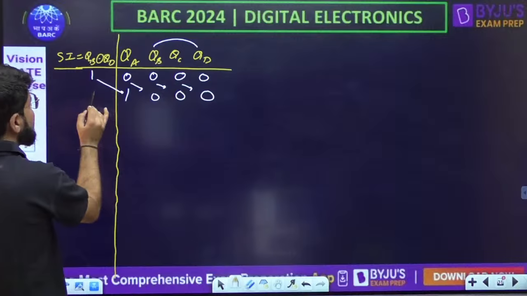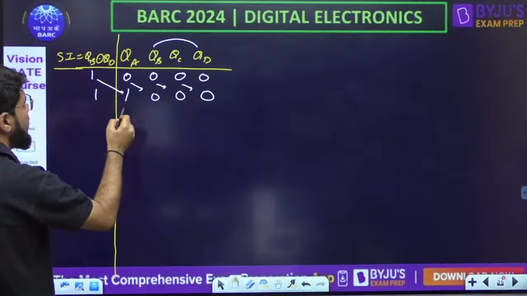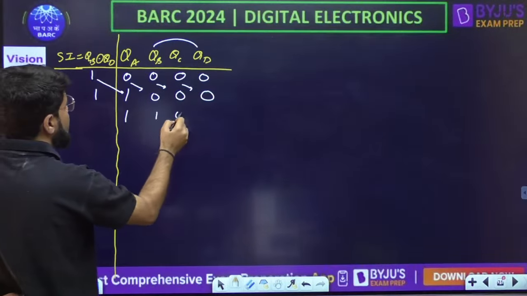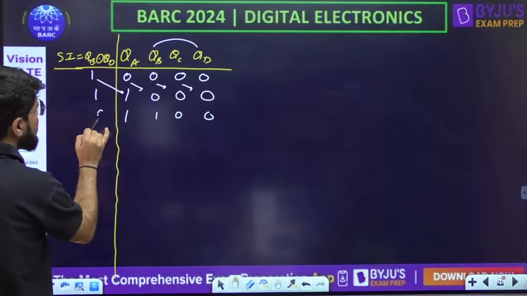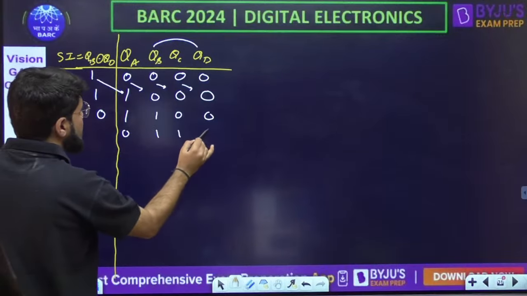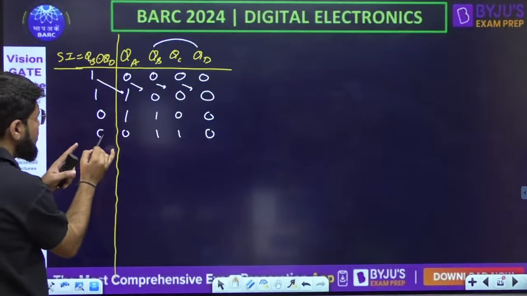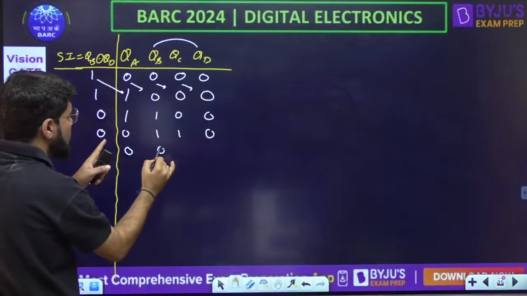Now B and D again same, so serial input 1. Now no need to draw the arrows. Just I will shift 1, then 1100. Now B and D are different, so this is 0. So 0110. B and D are again different, so this is 0. So 0 and then 0, 1, 1.